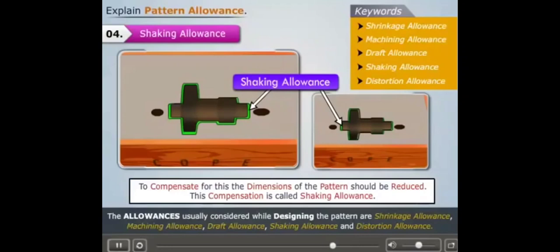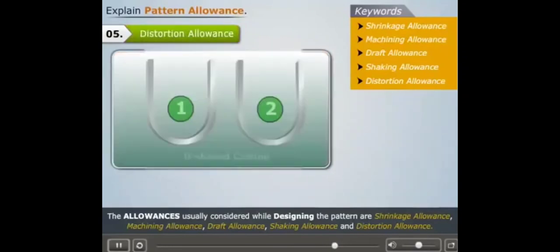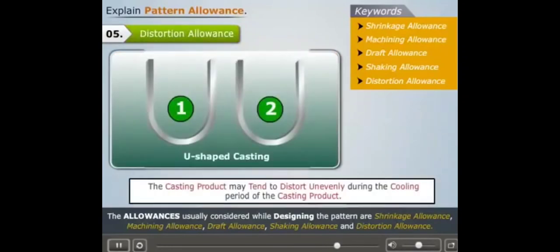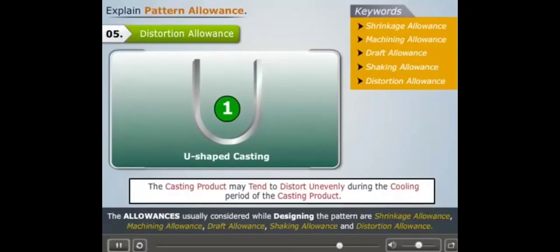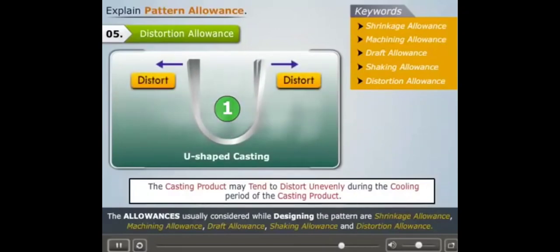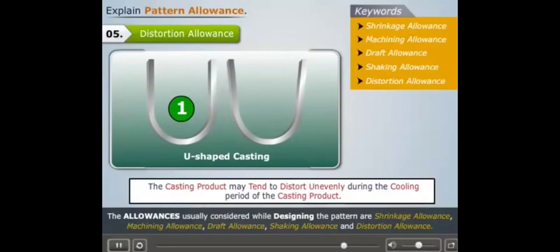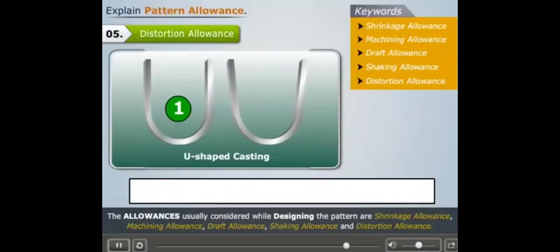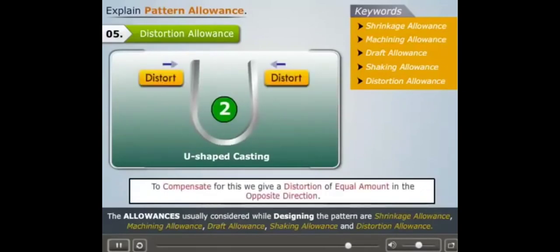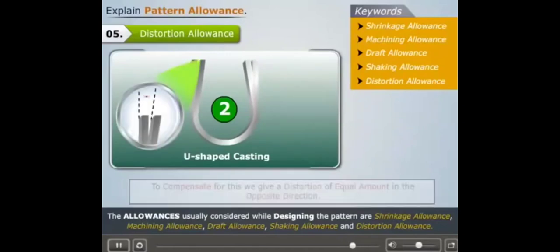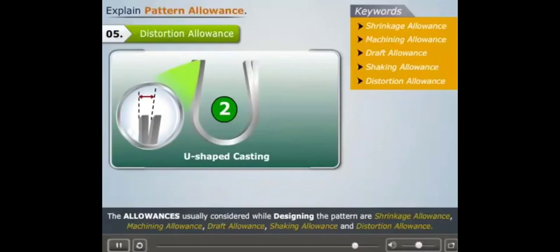And now let us understand what distortion allowance is. Sometimes the casting product may tend to distort unevenly during the cooling period of the casting product. Therefore, to compensate for this, we give a distortion of equal amount in the opposite direction. This compensation is called distortion allowance.